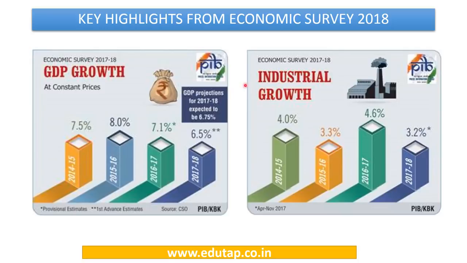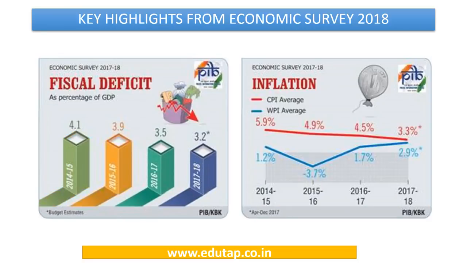With regard to industrial growth, it says that industrial growth is going to remain around 3 to 4% level. And with regard to fiscal deficit, it states that the fiscal deficit as a percent of GDP is gradually declining: 4.9 to 3.9 to 3.5 to 3.2% as estimated in the Union Budget for 2017-18.